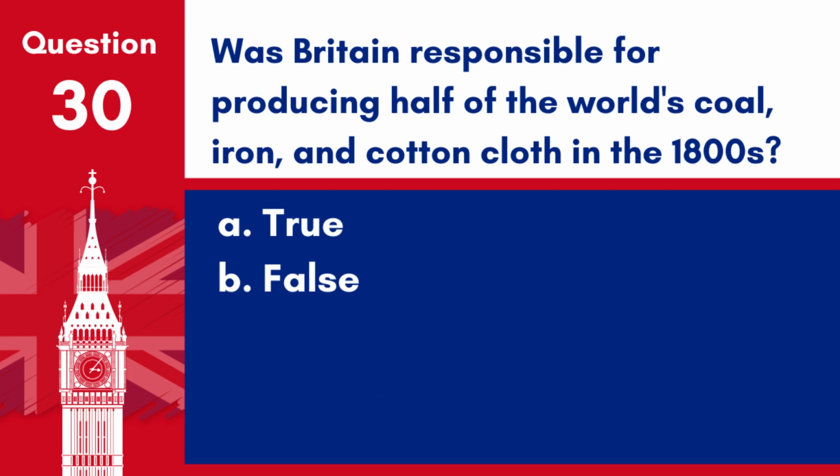Question 30. Was Britain responsible for producing half of the world's coal, iron, and cotton cloth in the 1800s? A. True. B. False. Answer: A. True. During the 1800s, thanks to its position as the world's leading industrial nation, Britain was responsible for producing half of the world's coal, iron, and cotton cloth.